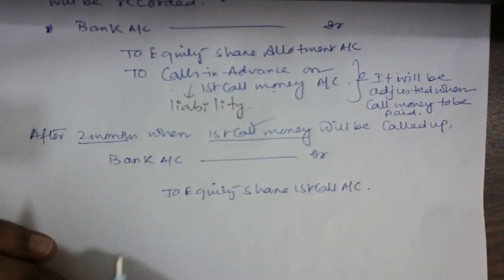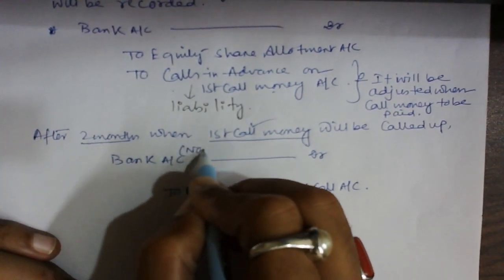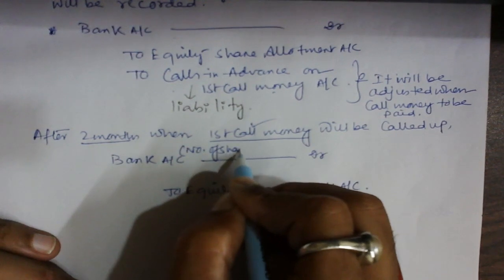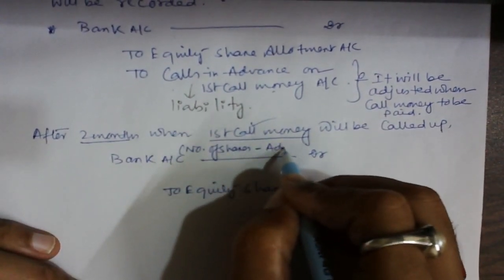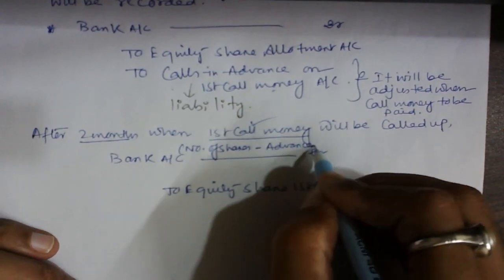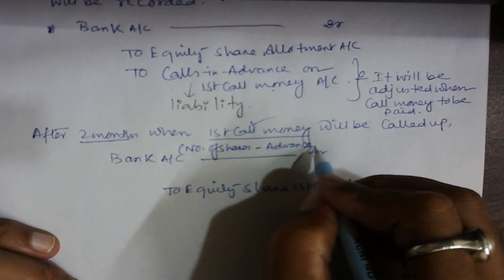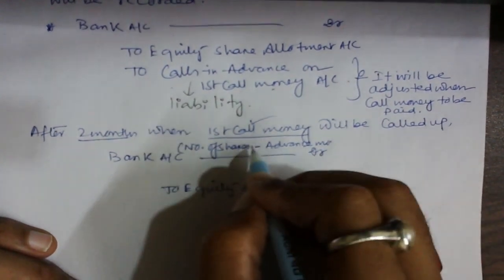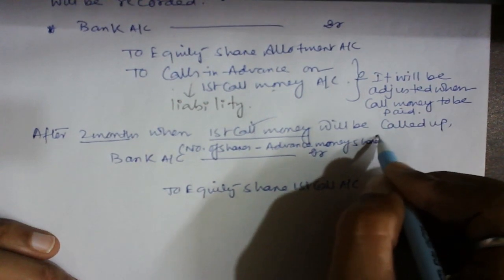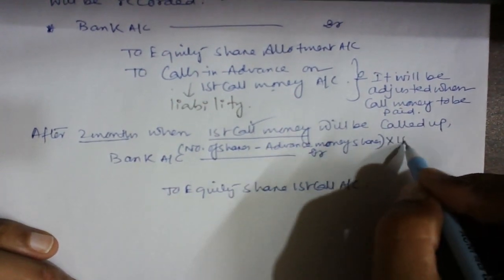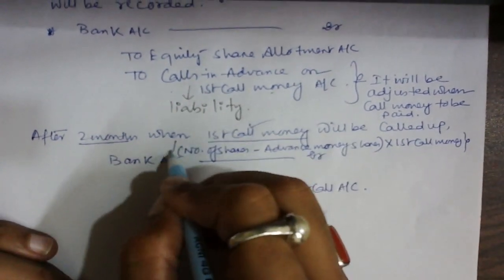Whatever the number of shares you are going to issue, you need to just deduct: total number of shares minus shares based on advance money, you can write advance money shares, into first call money. That is the formula. So I will make it a little more elaborate. It will be very easy for you.